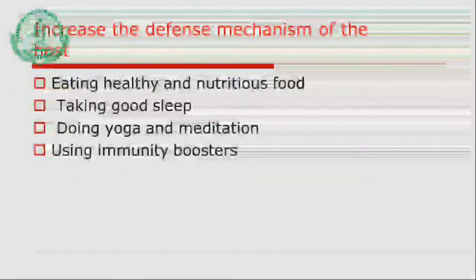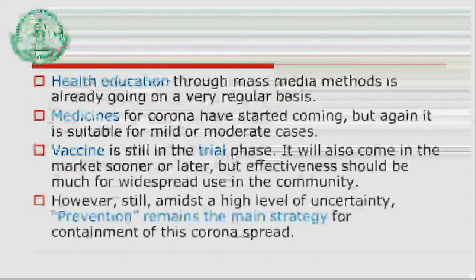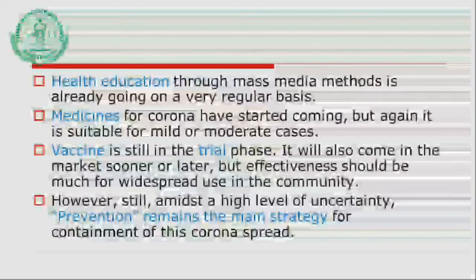Another thing, as we have discussed obesity and all these things, that is an important risk as far as the corona is concerned. So we should not neglect our lifestyle, whatever practices that we are following, prevention of overweight, prevention of obesity, all these things that are in our hand, having simultaneously good sleep, yoga, meditation, healthy nutritious food, boosting our immunity, that can give a strong defense mechanism of the host as far as the prevention of the corona is concerned. Health education, already it is going on through the various news channels and on the net. Even you are hearing this tune of prevention of the coronavirus whenever you call any other person.